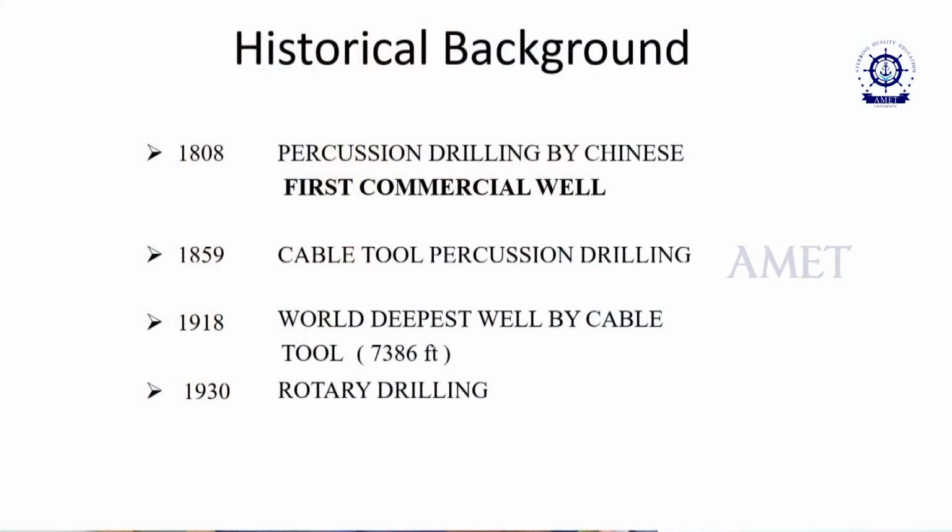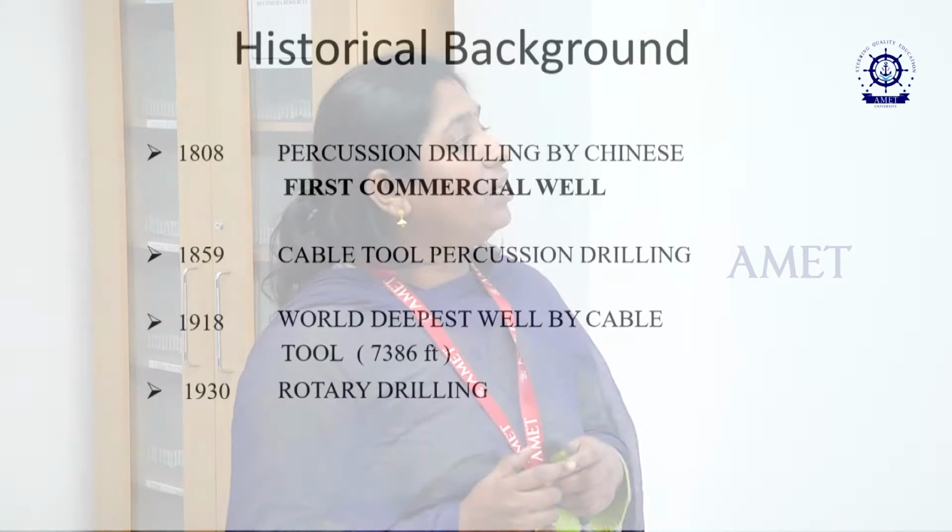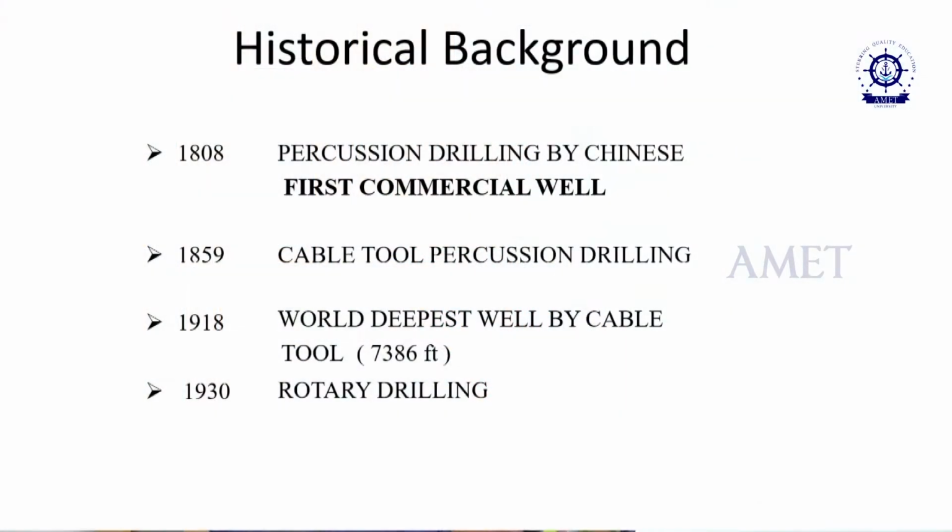Now we have to go to the historical background. In 1808, percussion drilling was done by the Chinese, the first commercial well in the world drilled for this purpose, and in 1859 cable tool percussion drilling happened. In 1918, the world's deepest well by cable tool drilling reached 7,386 feet, and in 1930 we started using rotary drilling, the advanced method.